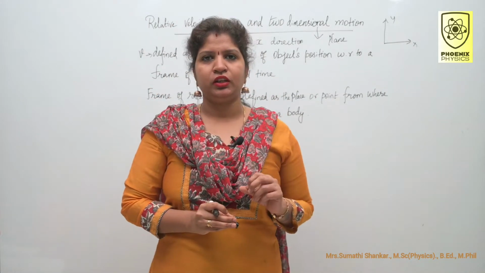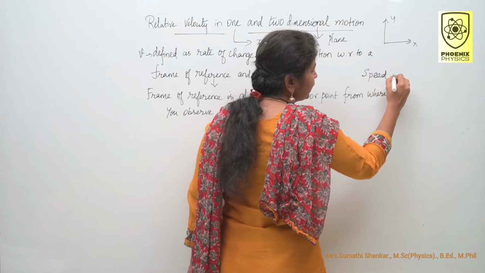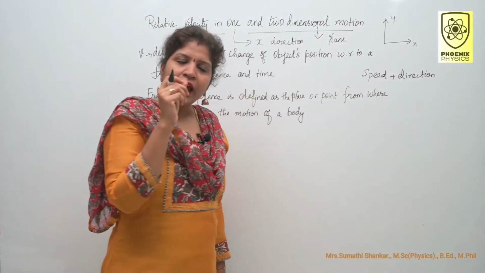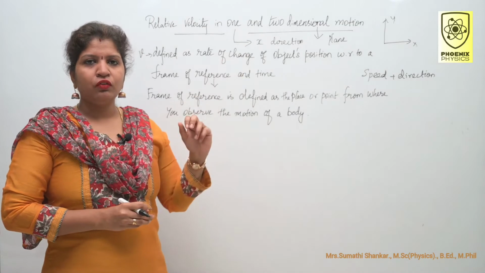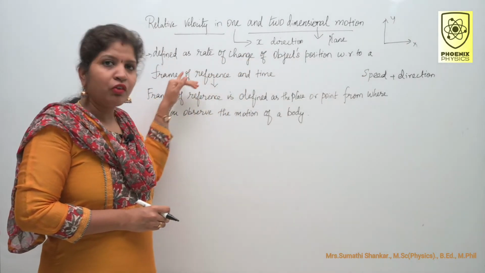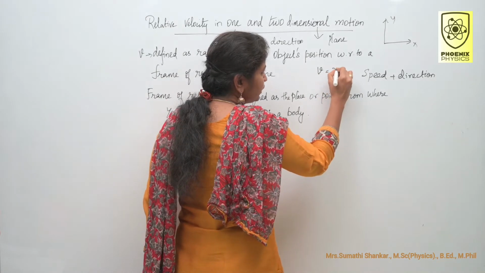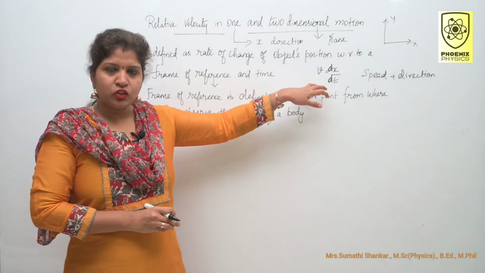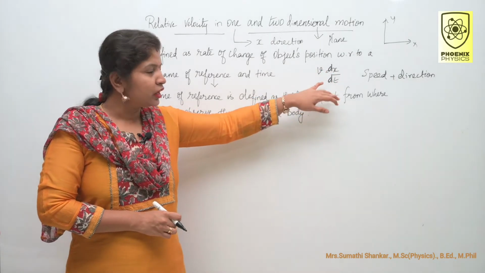What is velocity? Simply we can say speed plus direction gives velocity. But the actual definition of velocity is the rate of change of an object's position with respect to a frame of reference and time. You know the formula, velocity v is equal to x by t, displacement divided by time. So, the rate of change of object position with respect to a frame of reference and time.